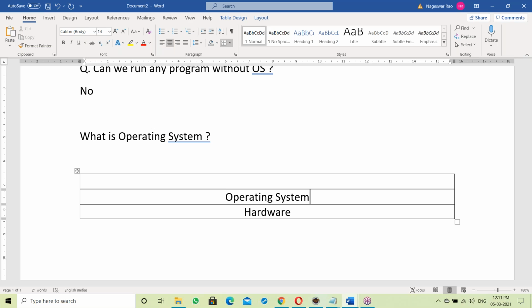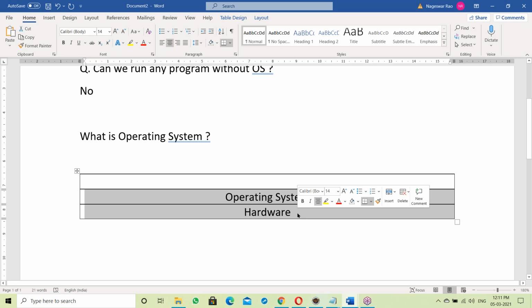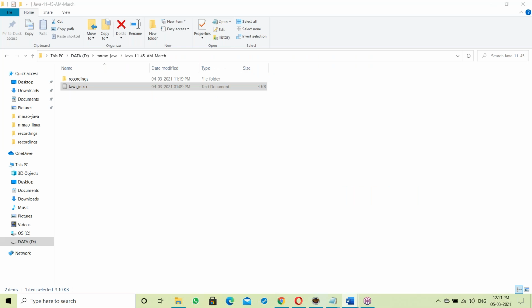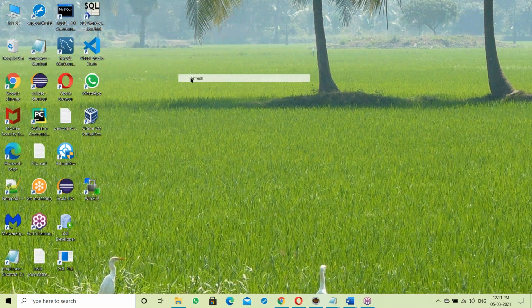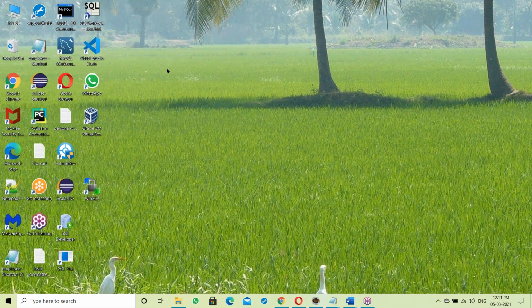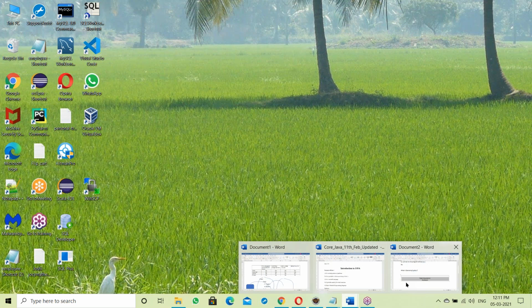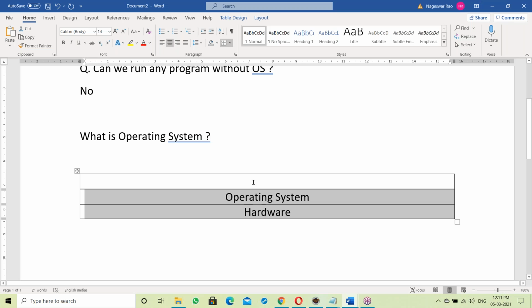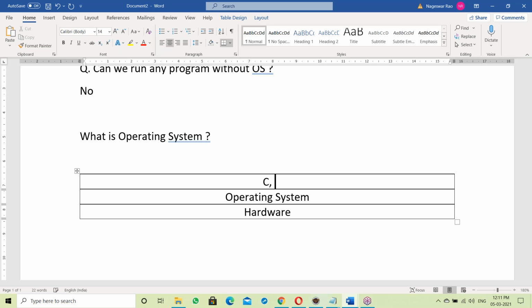Once the OS is installed, your system is ready. Suppose it's Windows OS, now the system is ready. Without an OS, the system will not work. OS is compulsory. Suppose you are learning the C language, you have to install C software.